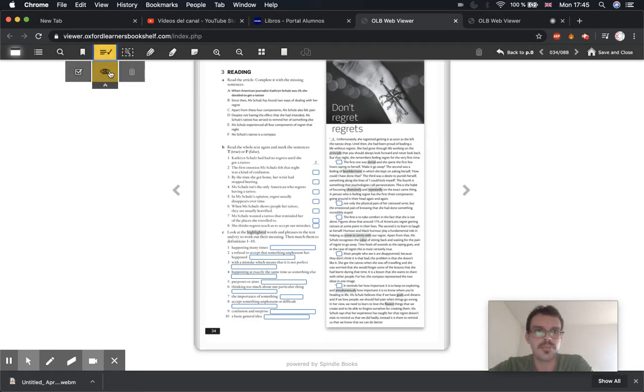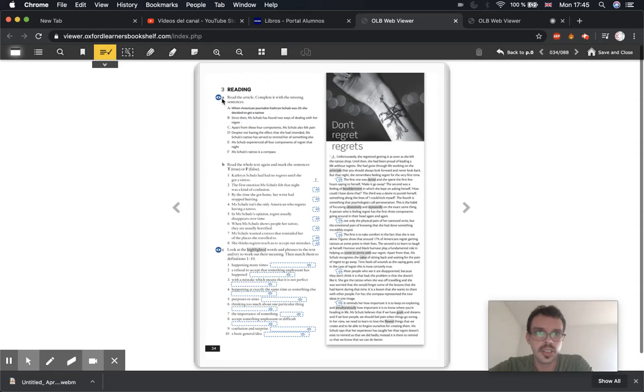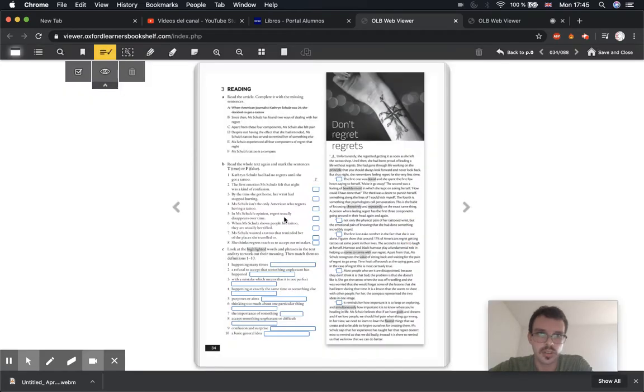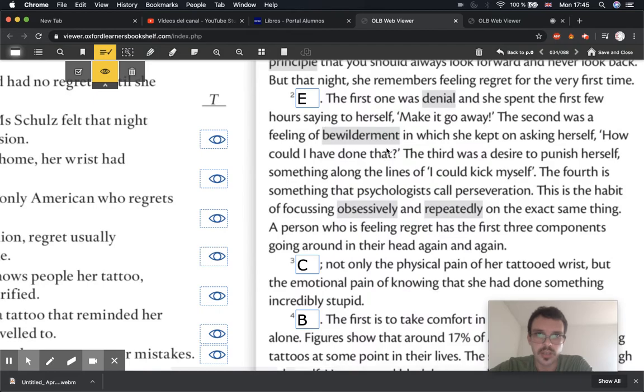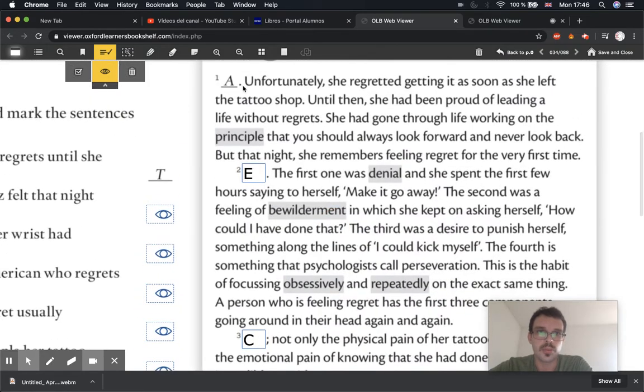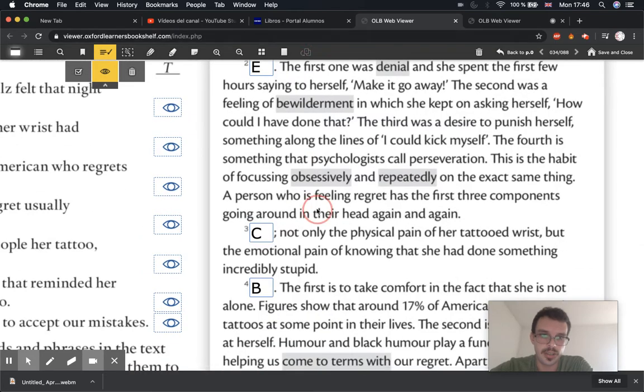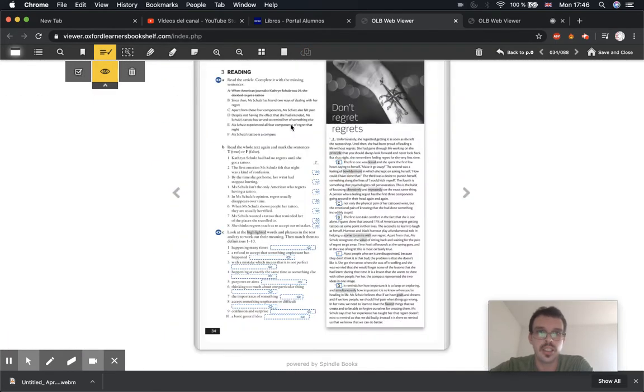Have you finished? Okay, I'll just give you the answers. So I'll just give you the answers for number 1. I'll just click these here. So 1 is A, 2 is E, 3 C, 4 B, 5 F. How many did you get correct? If you made any mistakes, make sure you correct them and read and understand why it's correct.